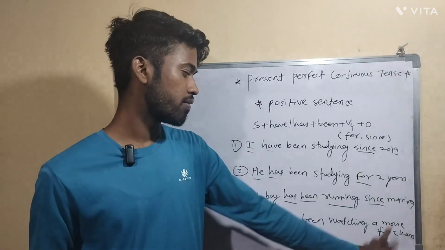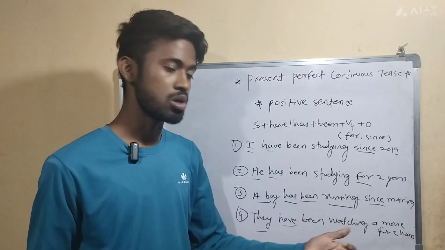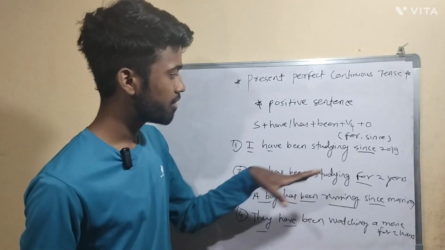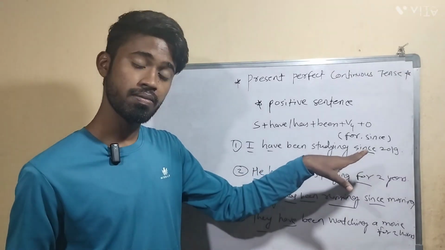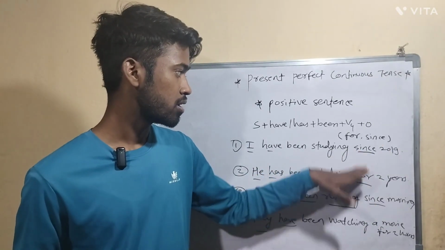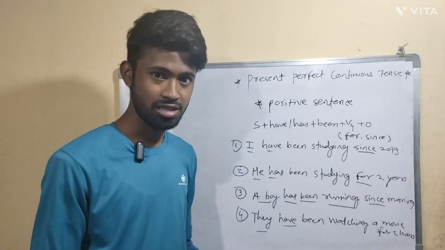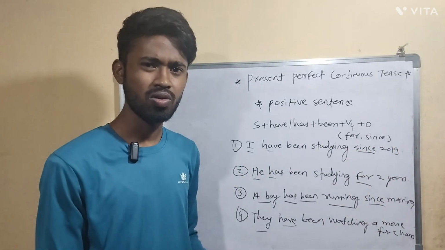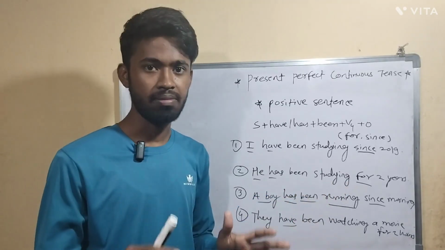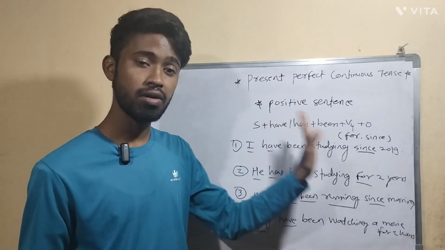So here, whenever we are using for as a preposition in present perfect continuous tense, you have to specify the time duration, or you can say period. And whenever we are using since, after that we have to write the starting time. Here, since morning, since 2019, since last month, since last night. So whatever starting time, you can specify there, and for time duration. This is what you have to remember in present perfect continuous tense in positive structure.